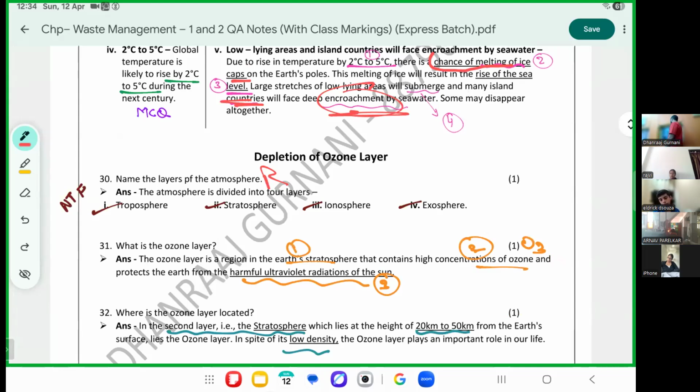You're right. The ozone layer is where in the Earth's atmosphere? Which atmosphere of the Earth? Stratosphere. Please mark stratosphere. Very good. What does the ozone have? The ozone has O3. Yes. And it protects the Earth from ultraviolet rays of the sun.